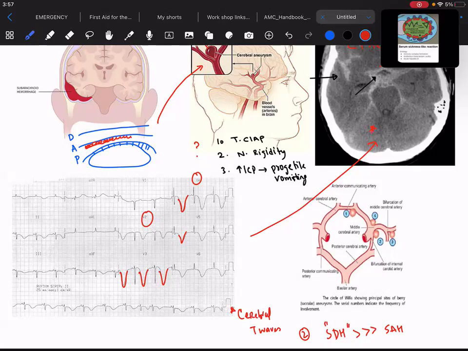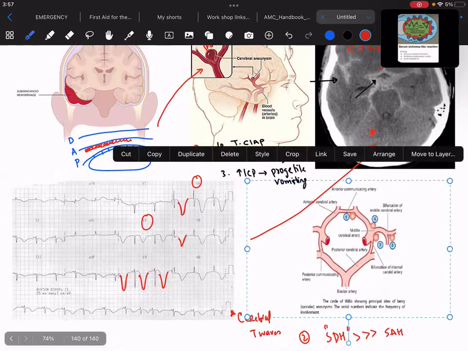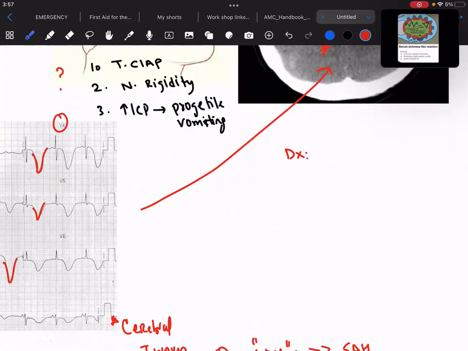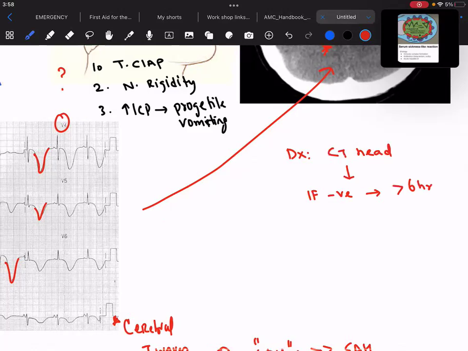Okay, now what is the management part? Let me just cut it over here and let's discuss the diagnosis. Of course, the diagnosis is done by the CT head, and remember that if it's negative, but the patient has symptoms which are very persistent for more than 6 hours, and you are suspecting that the patient has subarachnoid hemorrhage because he is coming with thunderclap headache, neck rigidity, and history of projectile vomiting, but the CT scan is negative.